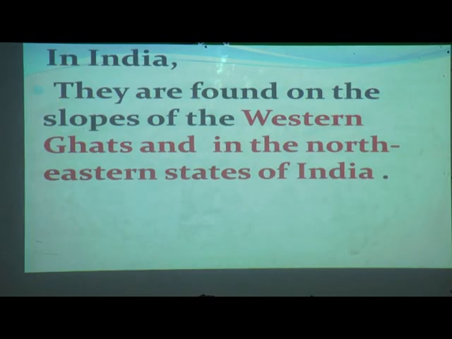In India, they are found on the slopes of the Western Ghats and in the north eastern states of India. So where will it be? On the slopes of the Western Ghats and in the north eastern states of India. These are the places where we can find evergreen forest.